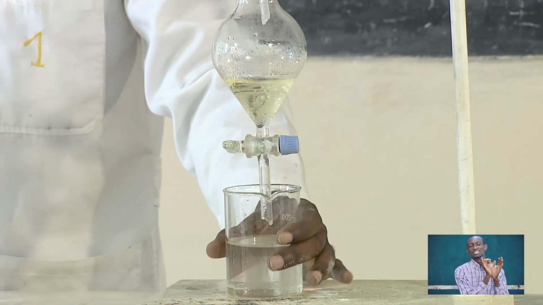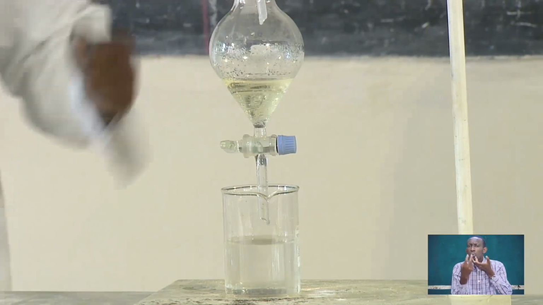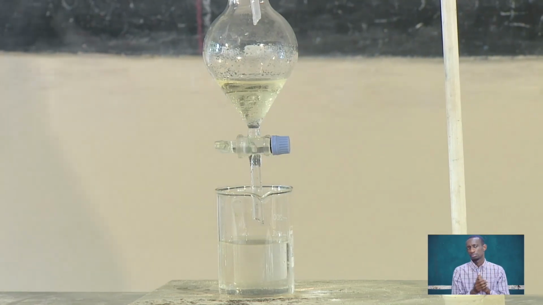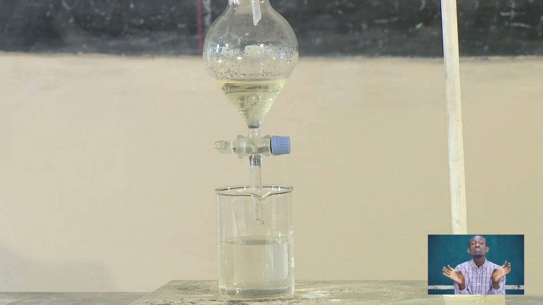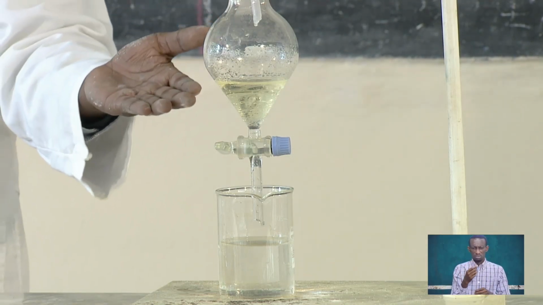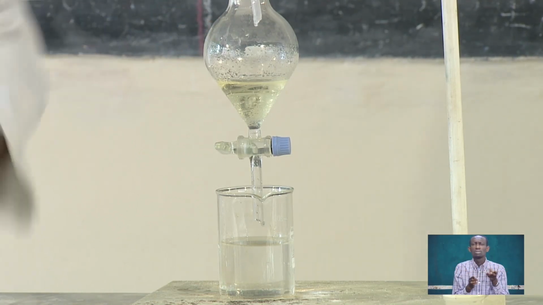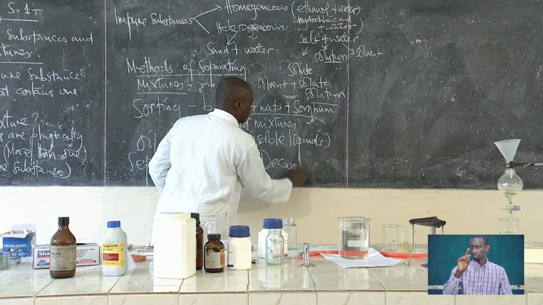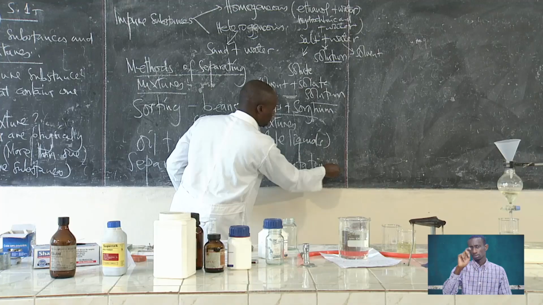What has gone down here is the water. So we are using a separating funnel, and who can suggest the method that we are using here to separate this? We call this one decantation. Decantation.